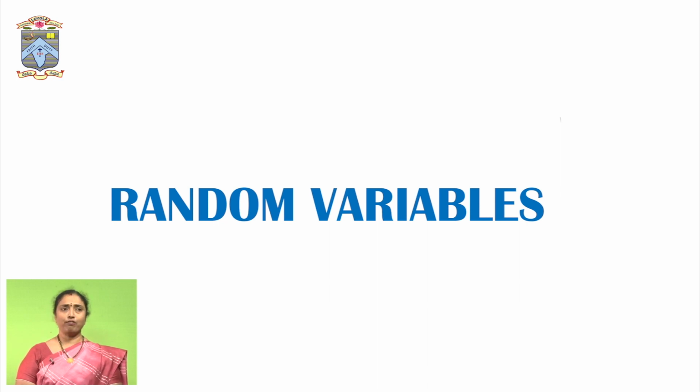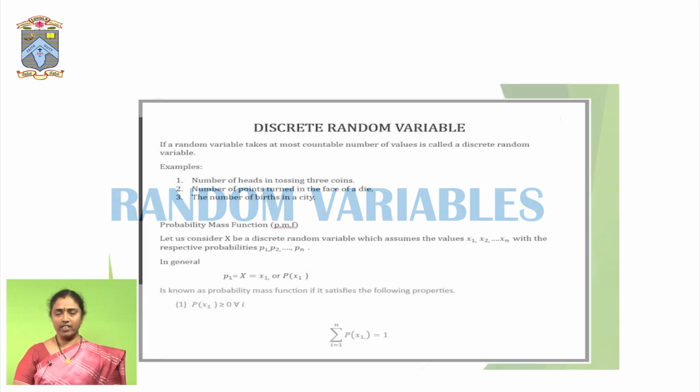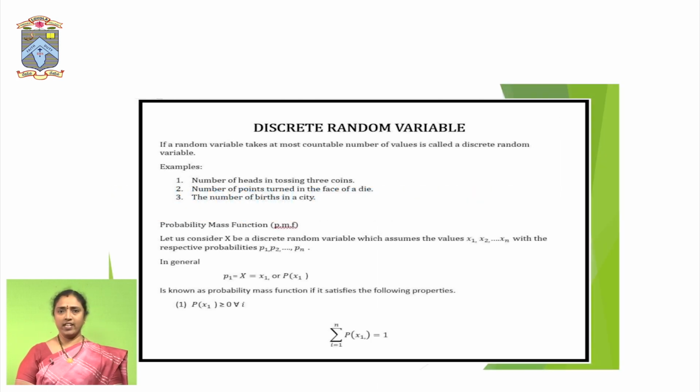Random variables are of two types, discrete random variable and continuous random variable. First let me explain about discrete random variable. The change that is countable is called a discrete random variable. That means the change can be counted, it takes only integer values. For example, marks of students. In our college, marks will be rounded off to an integer. Generally, marks will be taken in integers.